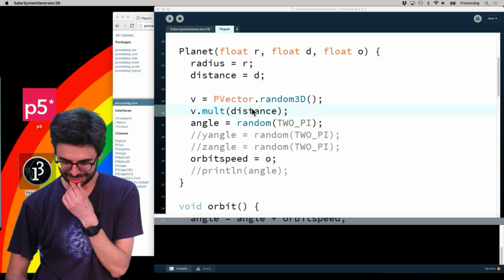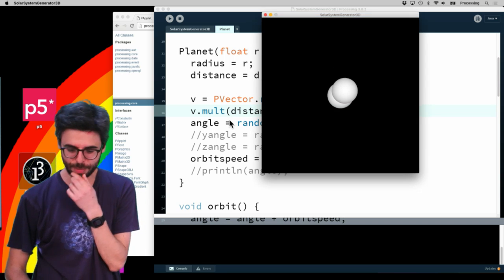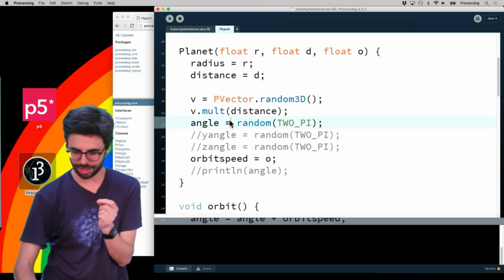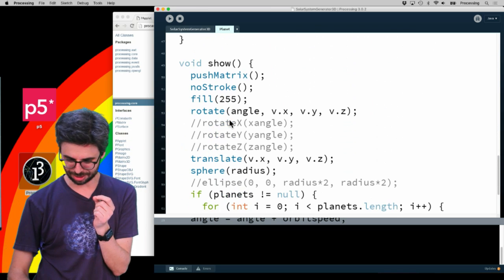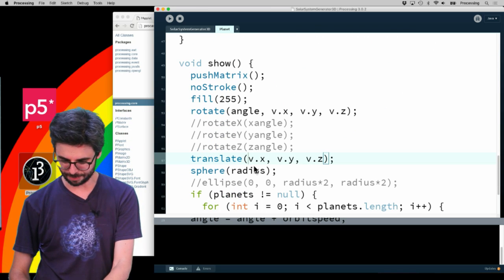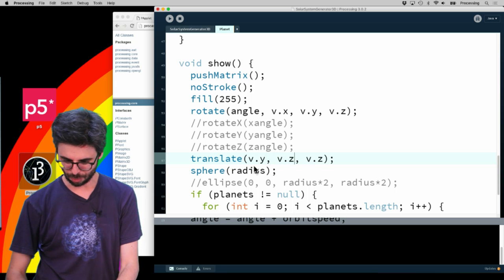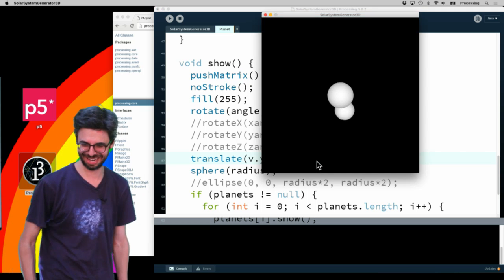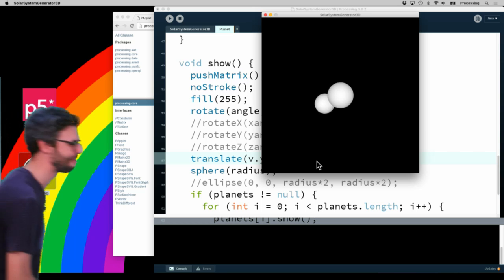Let's try this for a second. Oh, I'm translating along the vector and rotating along the vector, which means it's not moving at all. Fascinating. That's really interesting. What if I swap some of these? Whoops, not that. If I swap the y and the x, I'm starting to like this. There we go. It's pretty good. Getting some interesting orbital mechanics here.